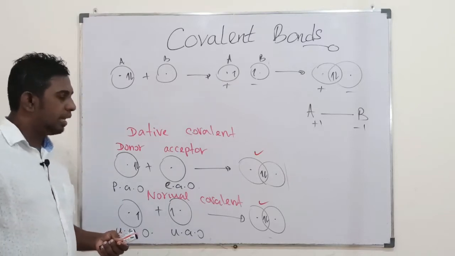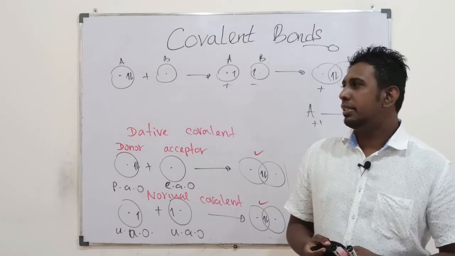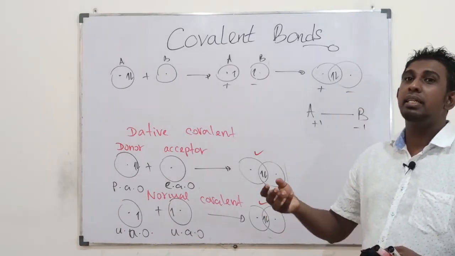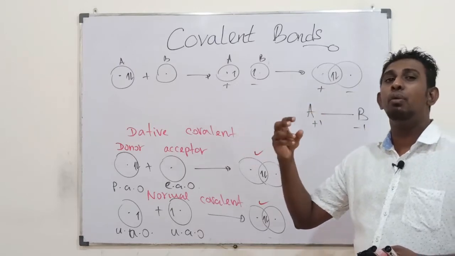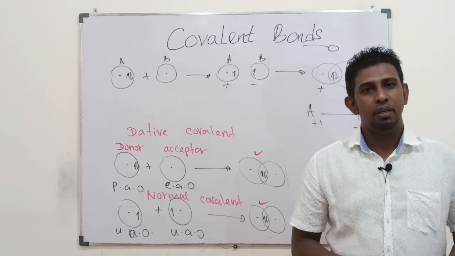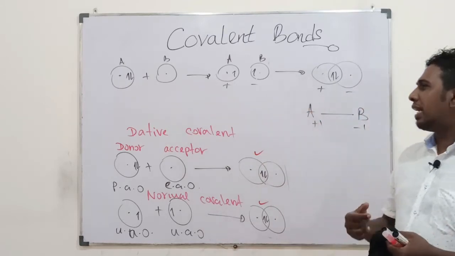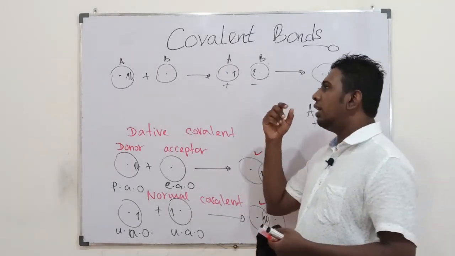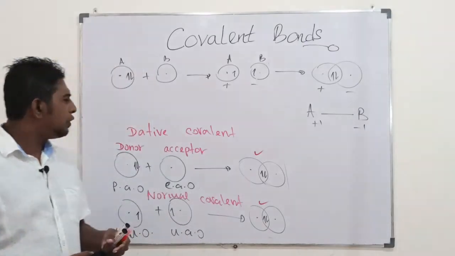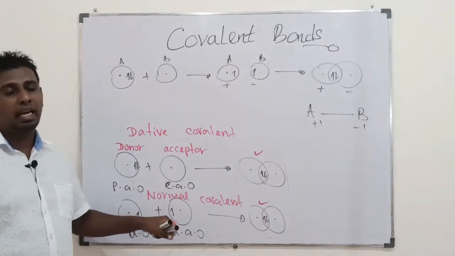So that is how we can talk about it based on the type of atomic orbitals that are going to overlap, whether they are empty, unpaired, or paired, forming covalent bonding. We can categorize them as possible or impossible. Only two overlappings are possible: paired with empty, and unpaired with unpaired.